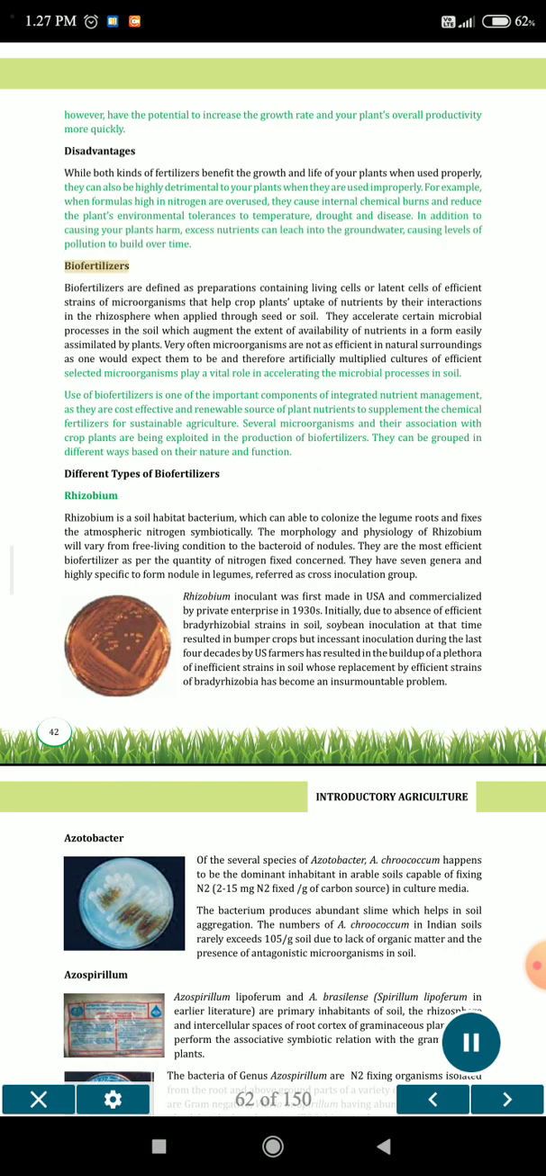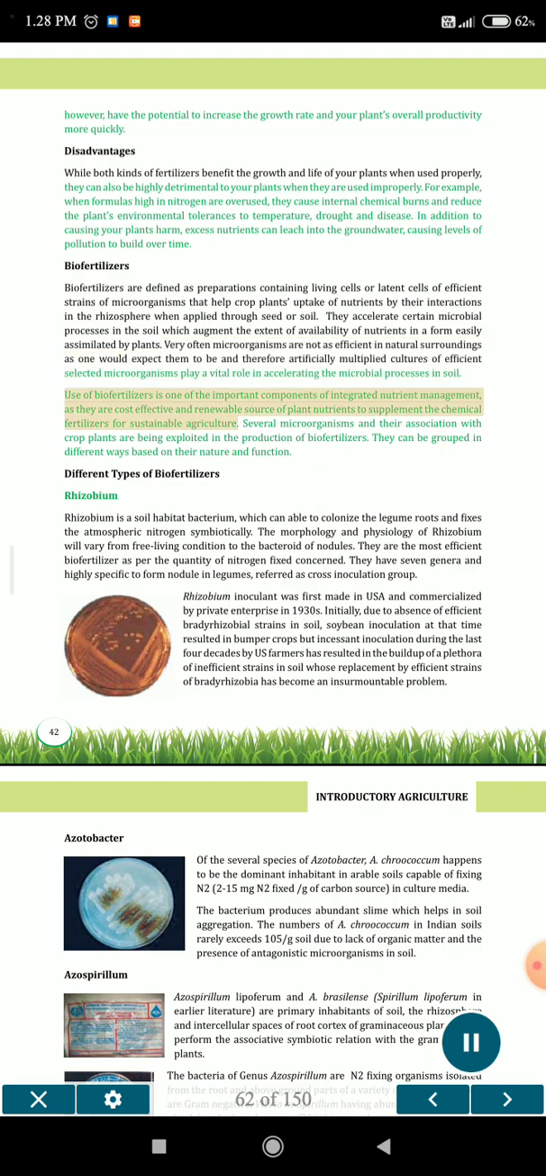Biofertilizers. Biofertilizers are defined as preparations containing living cells or latent cells of efficient strains of microorganisms that help crop plants uptake nutrients by their interactions in the rhizosphere when applied through seed or soil. They accelerate certain microbial processes in the soil which augment the availability of nutrients in a form easily assimilated by plants. Very often microorganisms are not as efficient in natural surroundings as one would expect them to be, and therefore artificially multiplied cultures of efficient selected microorganisms play a vital role in accelerating the microbial processes in soil.